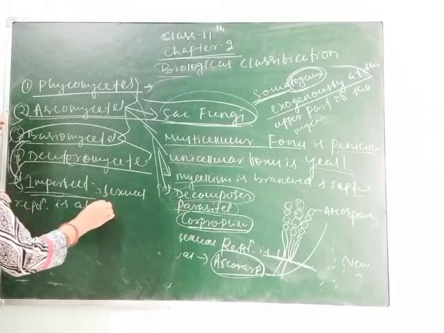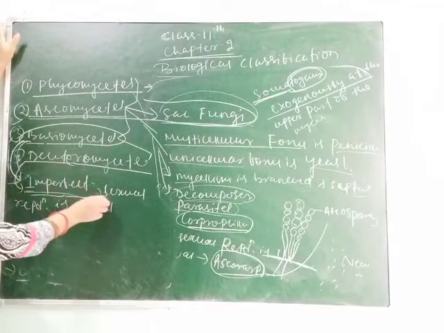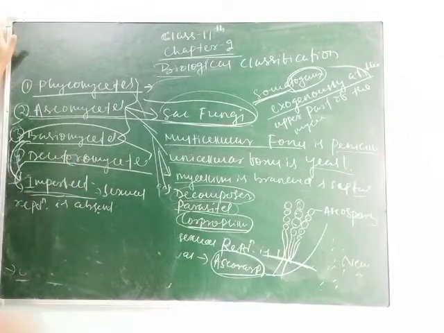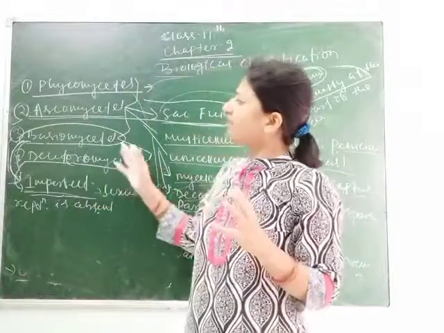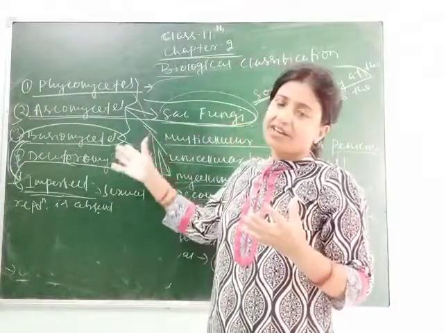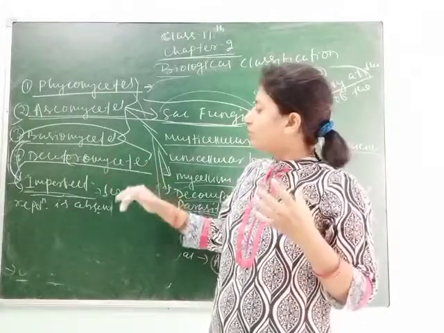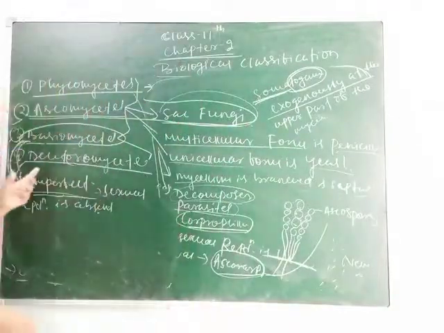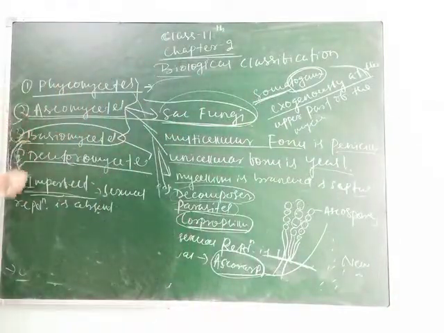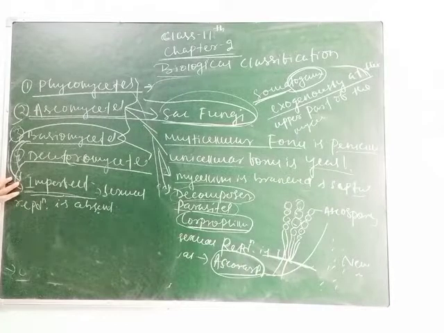If in a 1 mark question you are asked what is imperfect fungi, answer that the species of Deuteromycetes have no sexual reproduction. Here I want to tell you that after dividing these divisions, some species put in Deuteromycetes were later found to have a sexual mode of reproduction, so they were put into Ascomycetes and Basidiomycetes. So only the asexually reproducing species of fungi are put in this division, called Deuteromycetes.